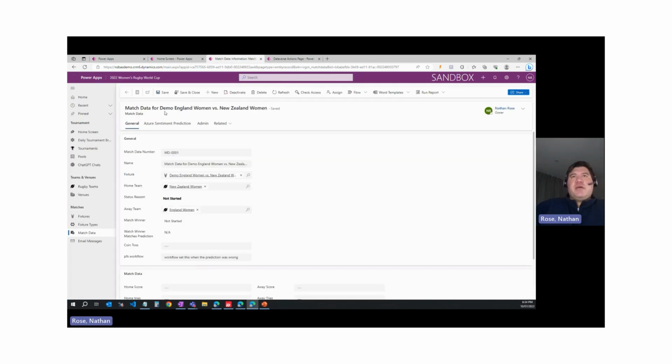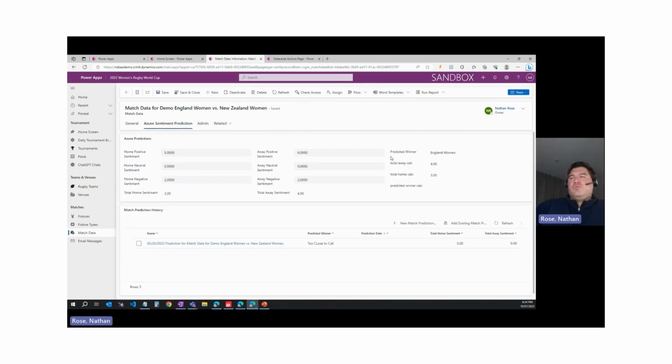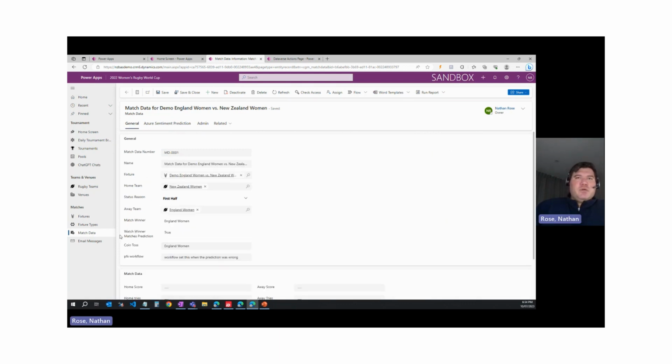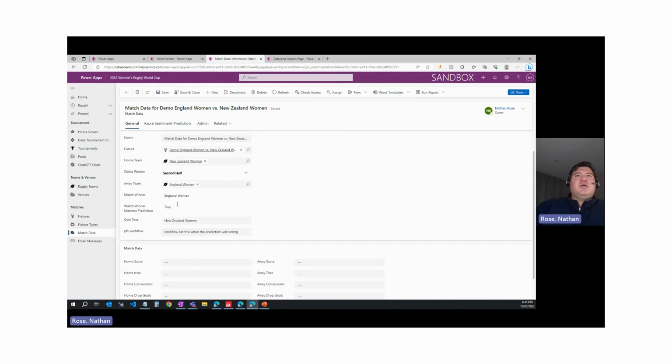All right, so let's go ahead and see this in action. So my coin toss field is null. Let's do a quick update to the record. And you can see the plugin has run and it's flipped a coin and is predicting that the England women are going to win this match. And based on my sentiment analysis, that matches up. Let's go ahead and do another update. And it's still predicting the England women. There we go. It's flipped again, and now it's predicted the New Zealand women.